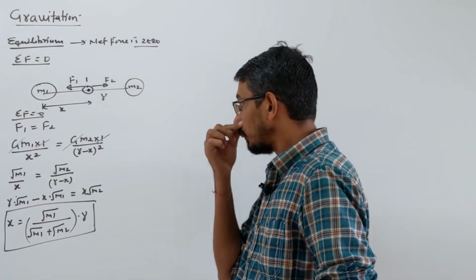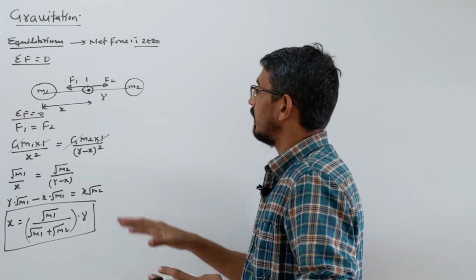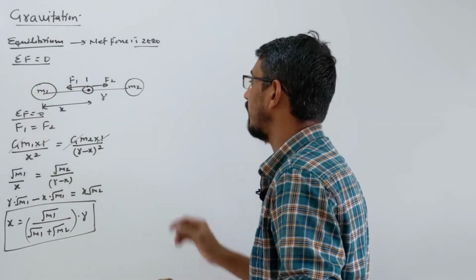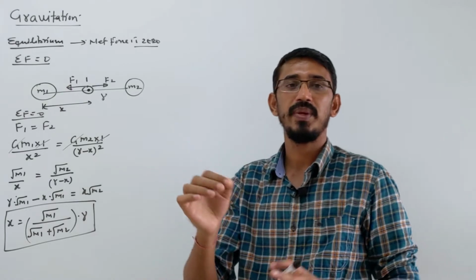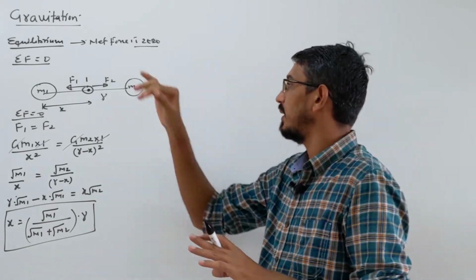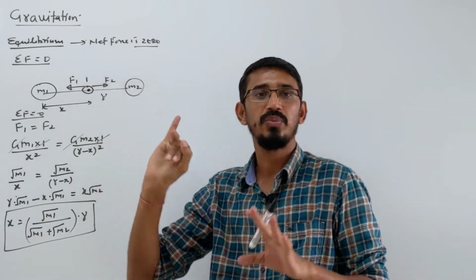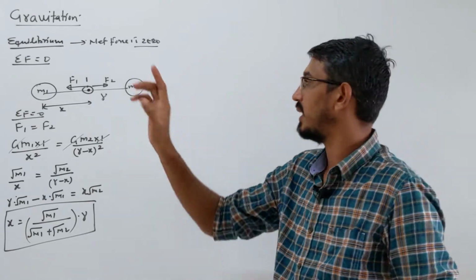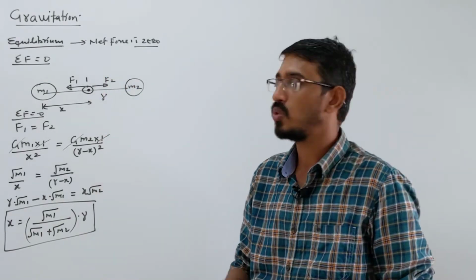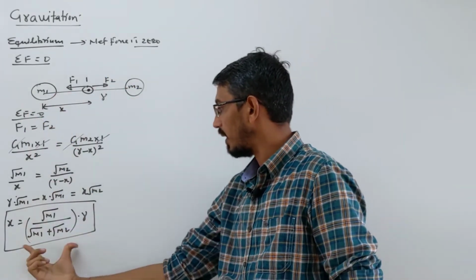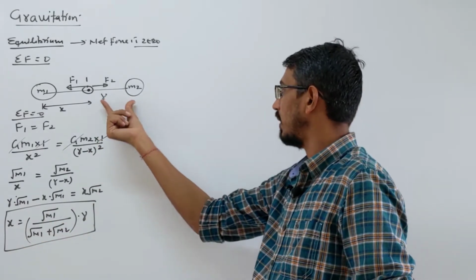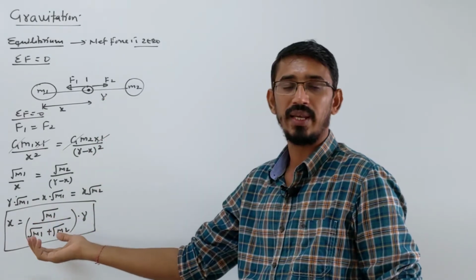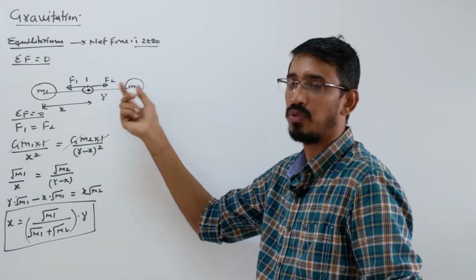So what is the question? Two masses are there, m1 and m2, and a point mass, a third mass, is placed between them so that the net force on that third mass or point mass is zero, or they said that mass is under equilibrium. So what is the distance of this mass from m1? That becomes this one. If the distance is r, you find x, and you can write r minus x as the distance from the m2 mass.